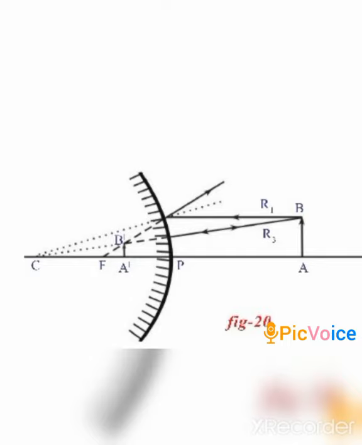So you are not able to find a second line, because the incident and the reflected rays are on the same line. If you join the dotted lines, both the rays intersect at the point A1, which is the place where the image is expected to be, and such an image is erect, not inverted, and it is a diminished image, and this is a virtual image.